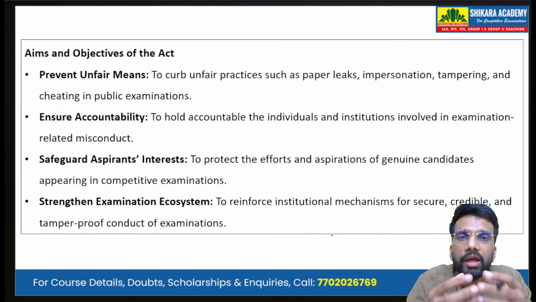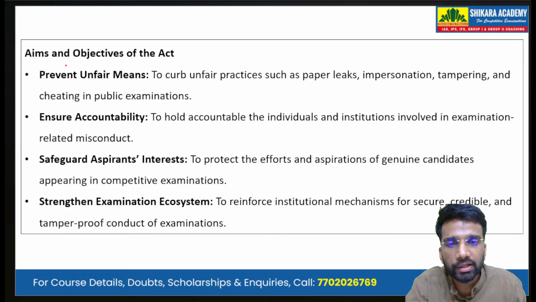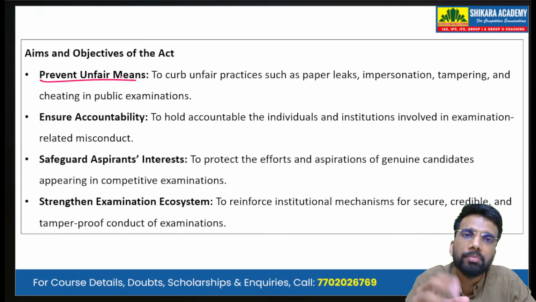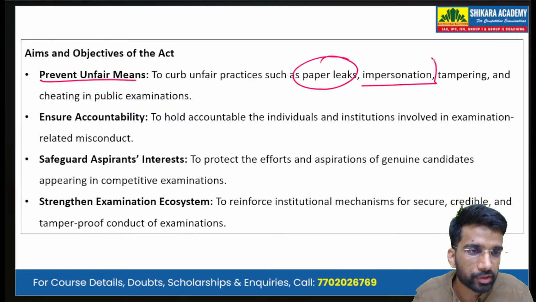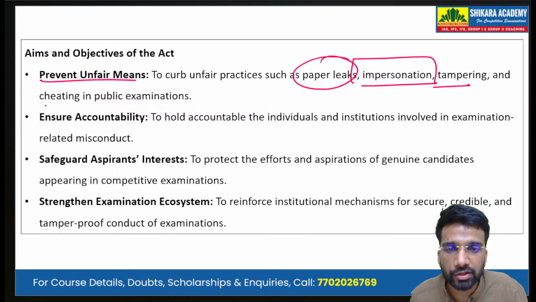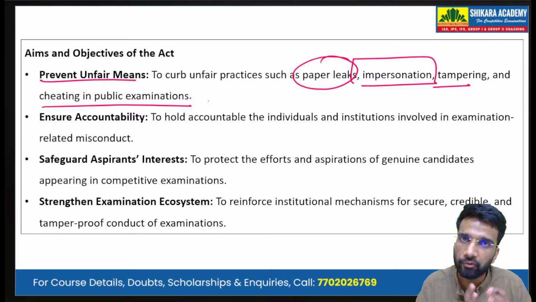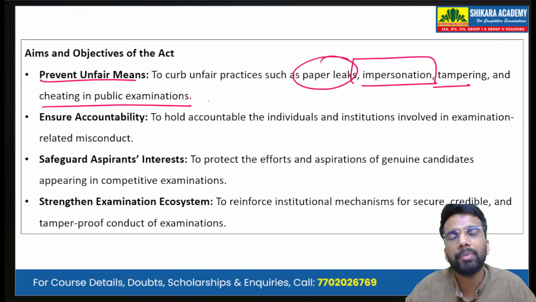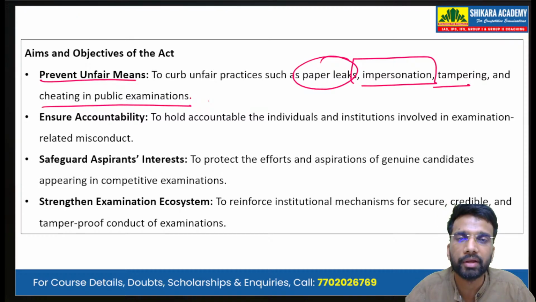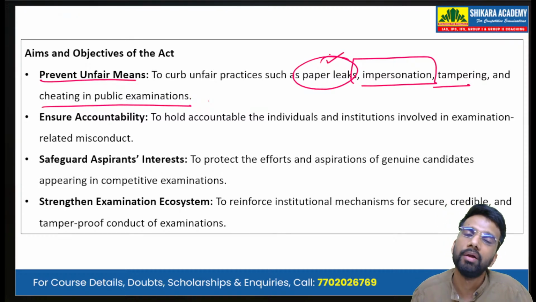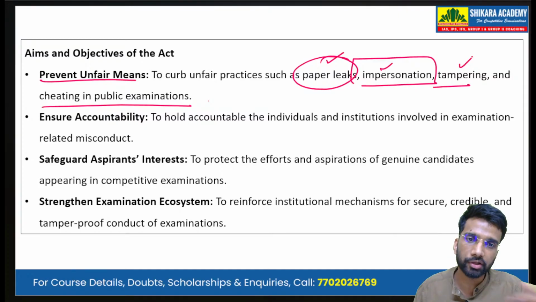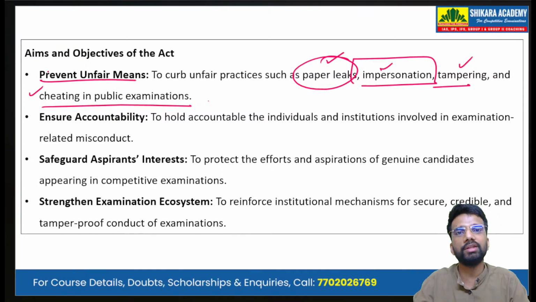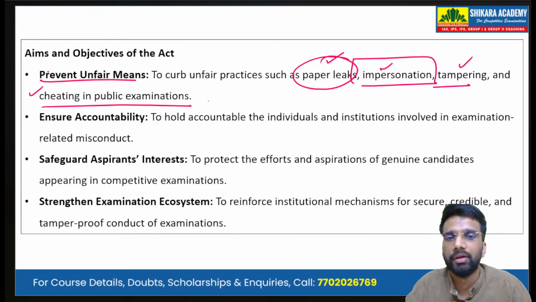Now, the main aims and objectives of the Act are, first, to prevent unfair means, to curb unfair practices such as paper leaks, impersonation, and tampering, as well as cheating in public examinations. So these are the four issues which grapple our public examination system: first, the rampant paper leaks; impersonation, where some other person is appearing in the paper; tampering of the answer sheets; and cheating inside the examination hall.